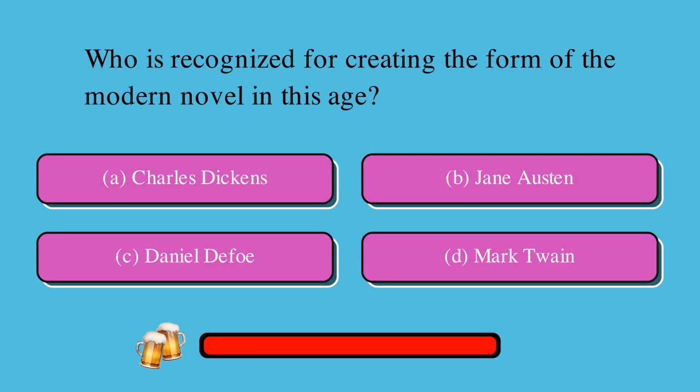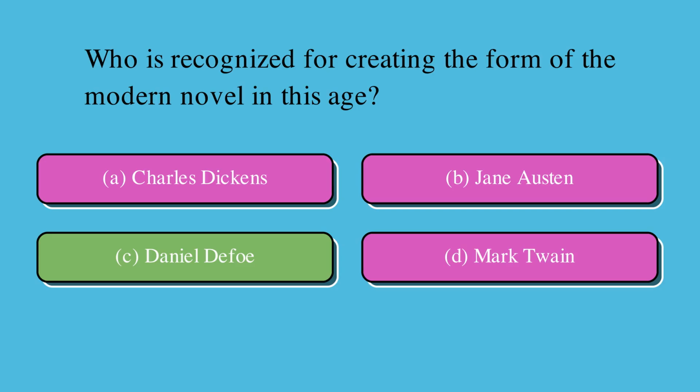Who is recognized for creating the form of the modern novel in this age? Is it A, Charles Dickens, B, Jane Austen, C, Daniel Defoe, or D, Mark Twain? The correct answer is C, Daniel Defoe.